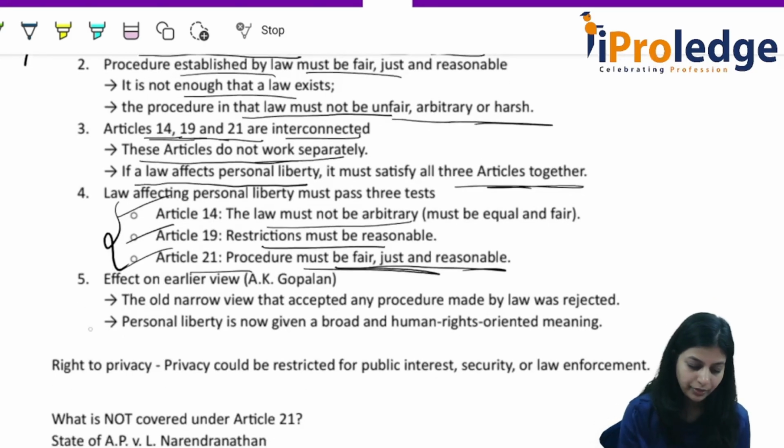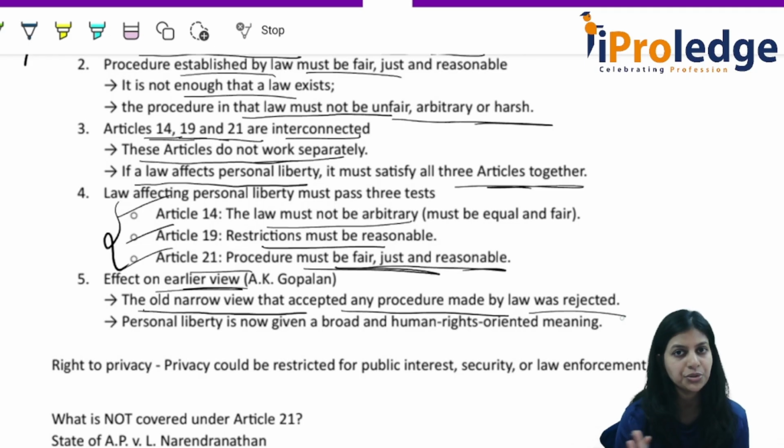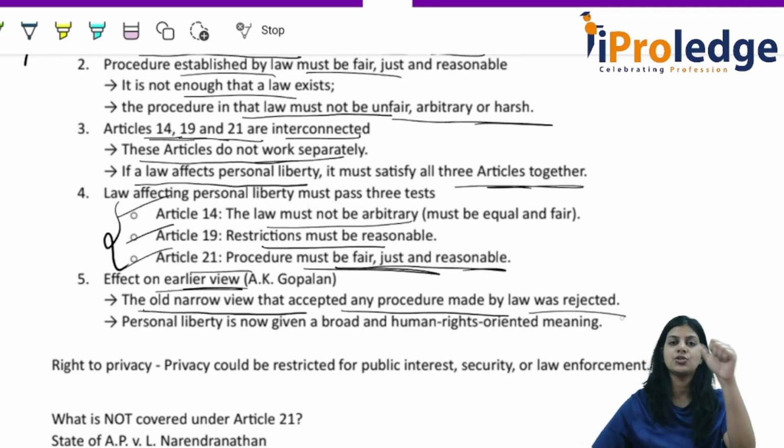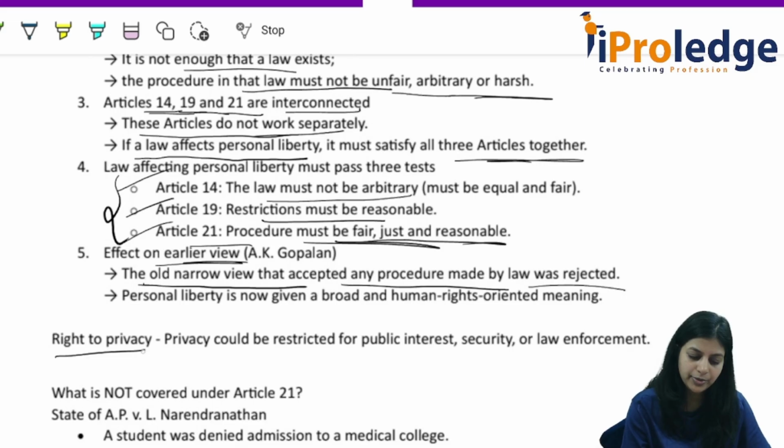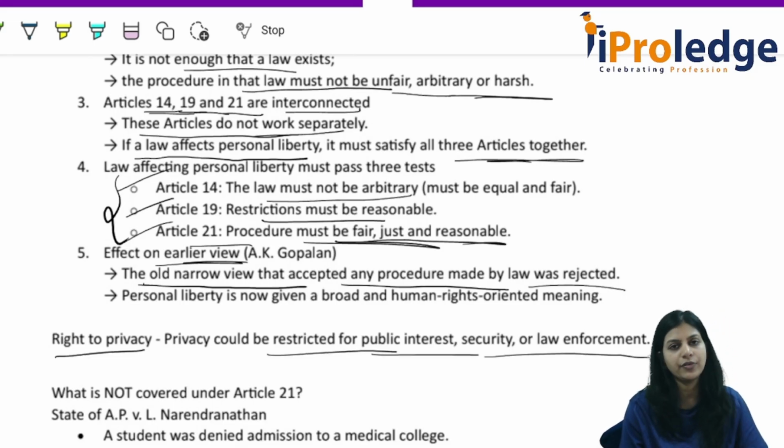And then effect on earlier view, A.K. Gopalan case, the old narrow view that accepted any procedure made by the law was rejected. How should the procedure be? You have to remember, just, fair, reasonable. Alright? Yes, only such procedure will be accepted. Now, right to privacy. Privacy could be restricted for public interest, security or law enforcement. Certain restrictions are valid.